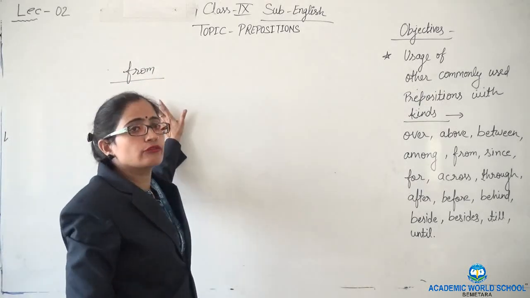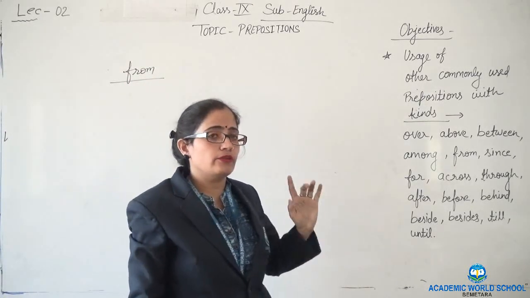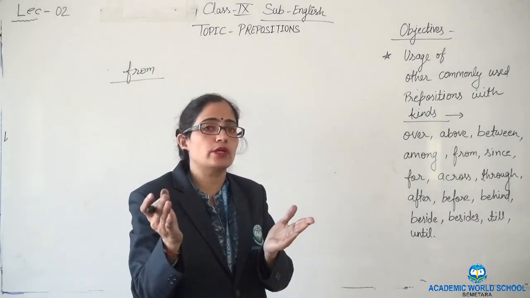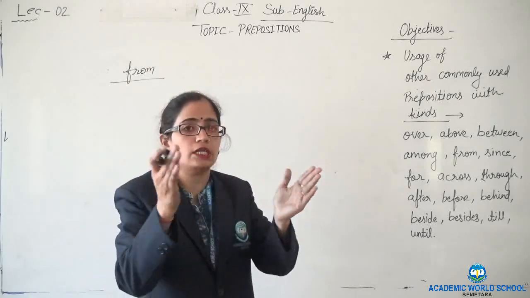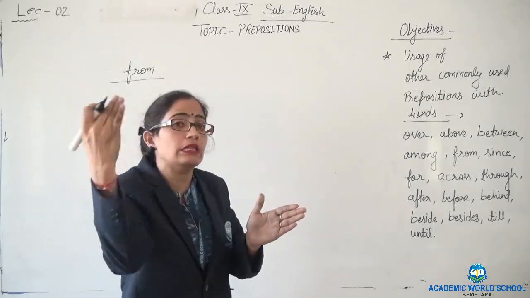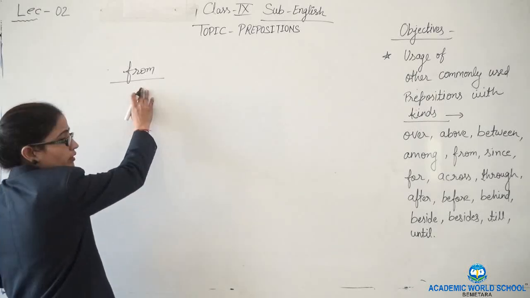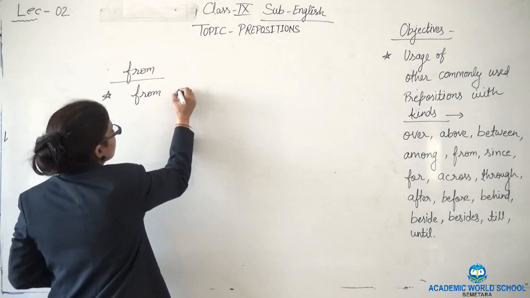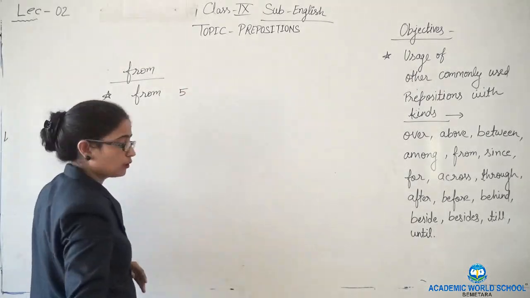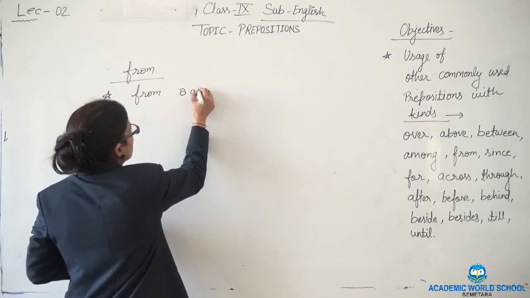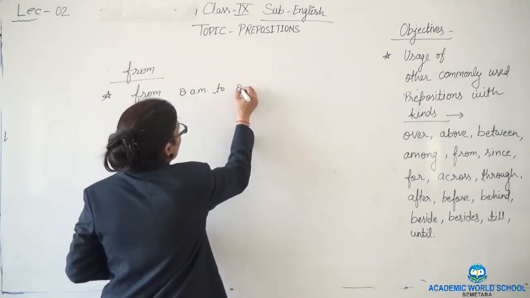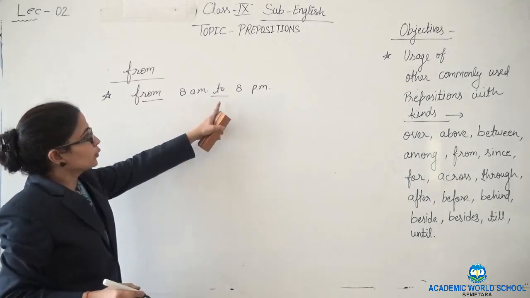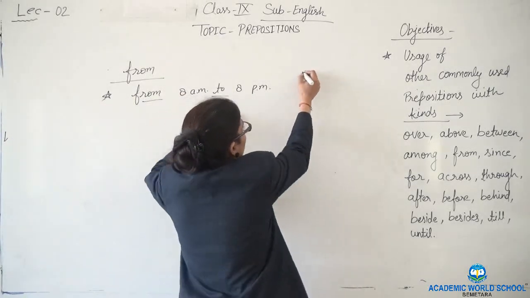From gives us the sense of time, as we learnt in the previous lecture. From was used with the to. It was giving a particular time. From this time to that time, a time period was there. So here it is used with the to, and it will give us the sense of time, like from 8 a.m. to 8 p.m. Okay, so here it is used with to, and it is giving a time.